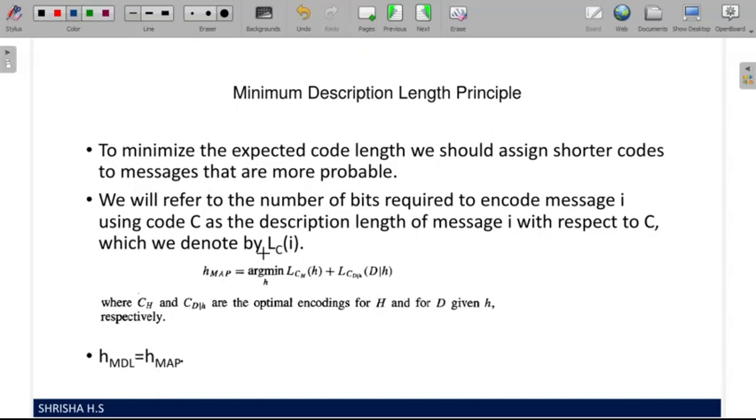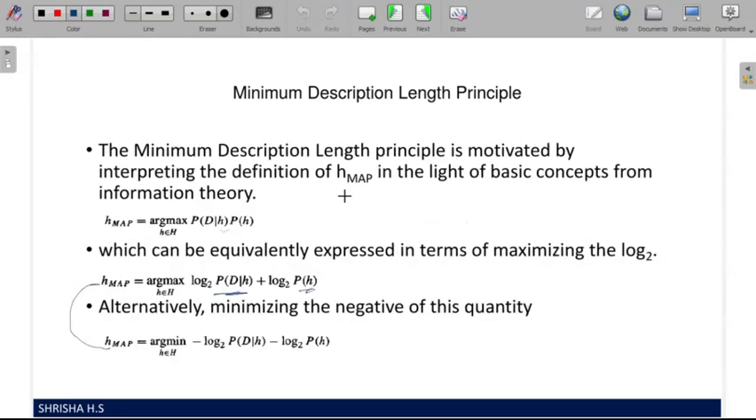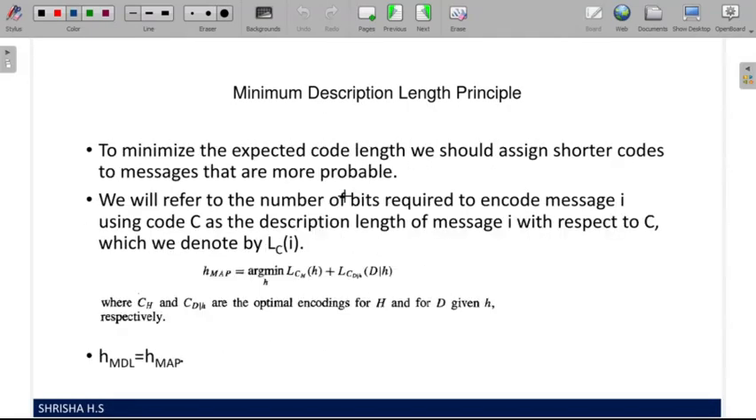If we get a question, explain MDL with an example, writing this much is enough. Write these points, write a case study, and write this formula. That should be enough.